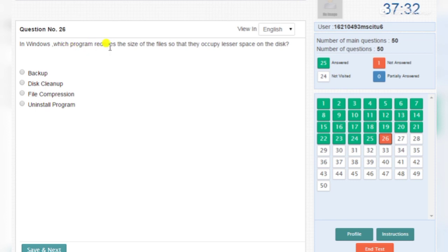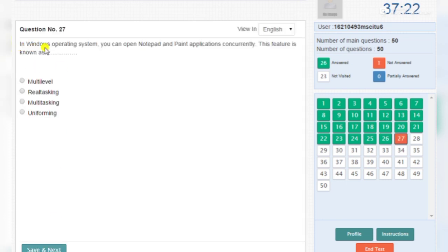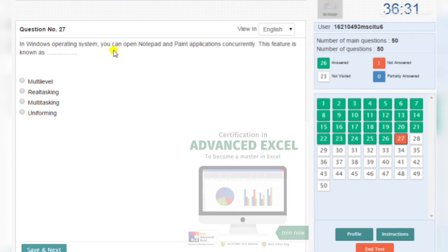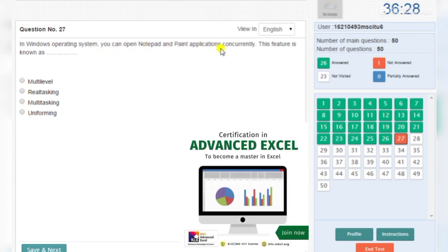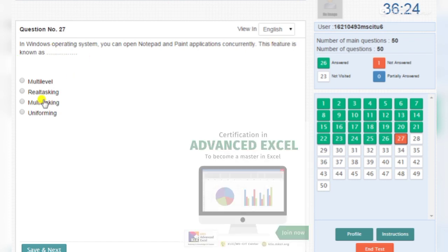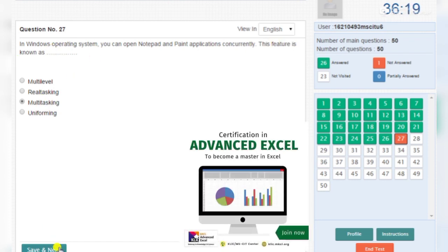In Windows, which programs reduce the size of files so that they occupy less space on the disk? File compression. In Windows operating system, you can open Notepad and Paint applications concurrently. This feature is known as multitasking.